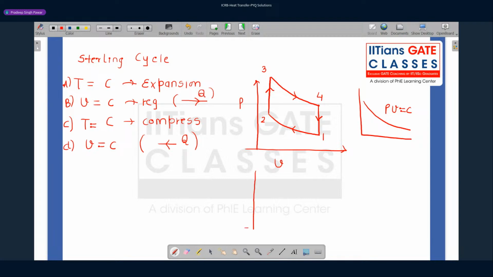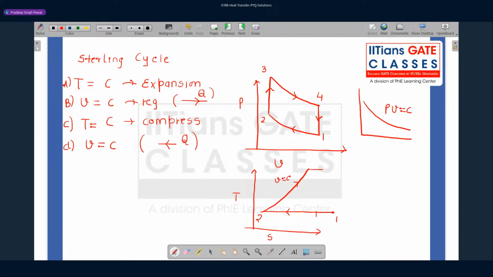Similarly, let's try to plot the TS diagram. First we have constant temperature heat rejection, let us say. So this is the constant temperature process 1 to 2. Then we have a constant volume process. You know in a TS diagram, the constant volume lines go like this. This is your constant volume line.